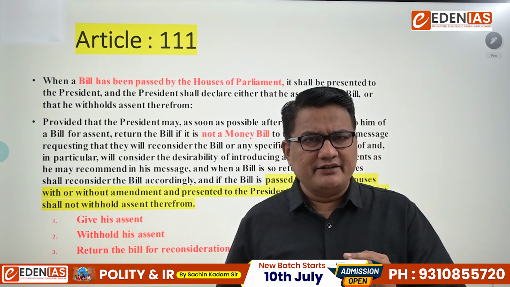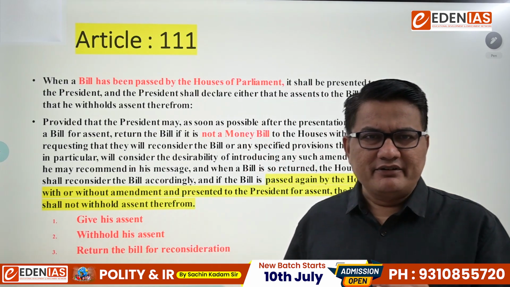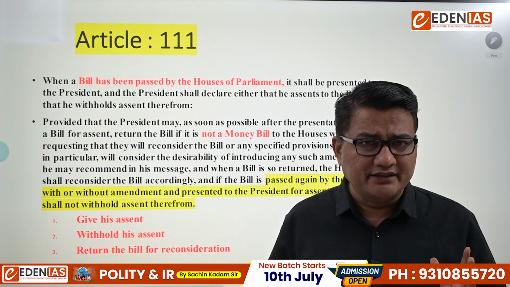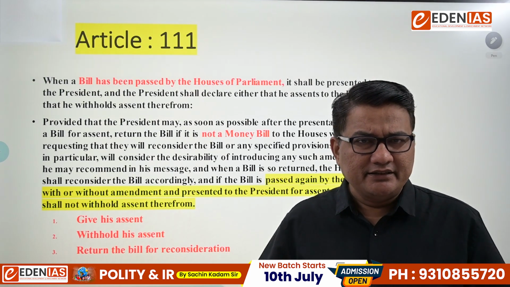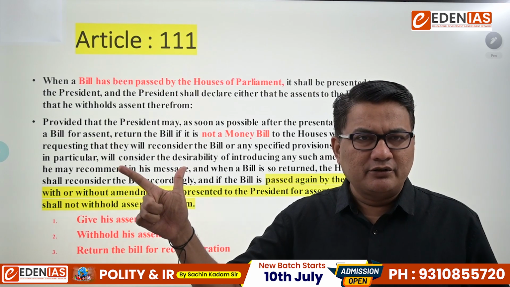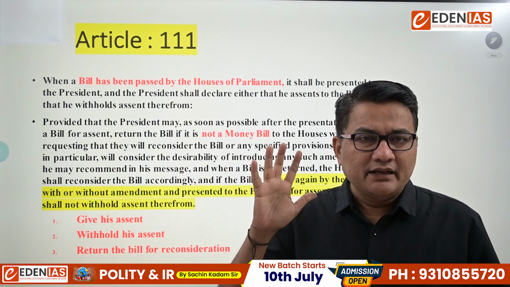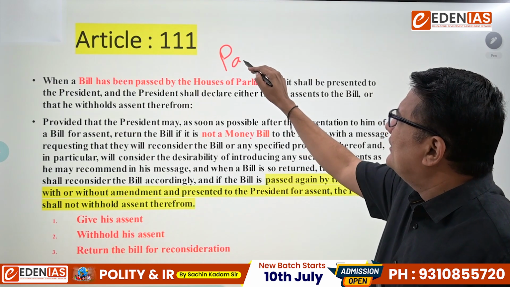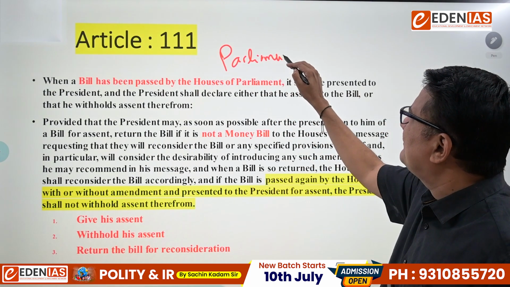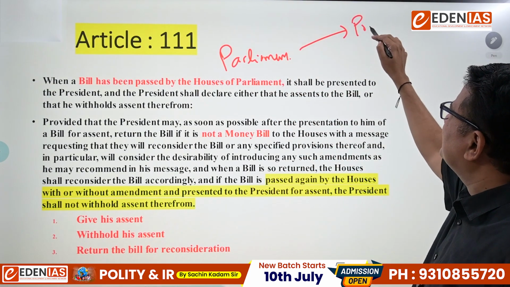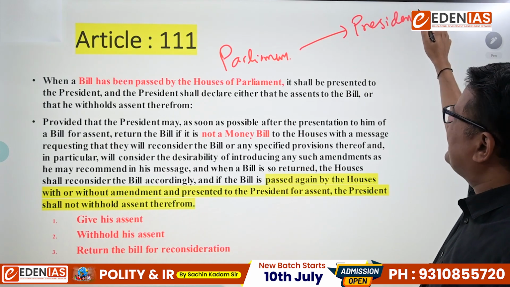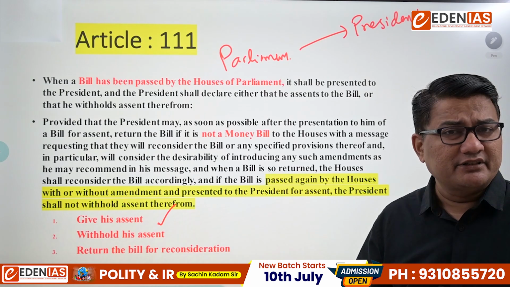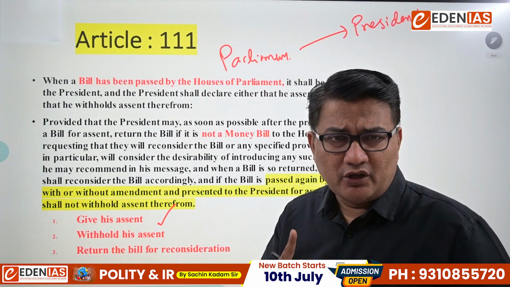Article 111 of Indian Constitution says, whenever a bill is passed by both the houses of Parliament, it shall be presented to President. And then President shall declare either he assents to the bill or he withholds the assent therefrom. In simple diagrammatic form, if any bill is passed by both the houses of Parliament, it will go to President. And then what can President do with the bill? One, he can assent to the bill. If he gives the assent, the bill converts into law.